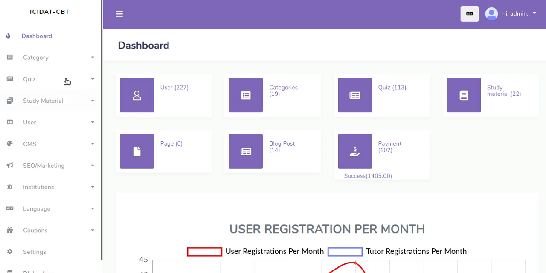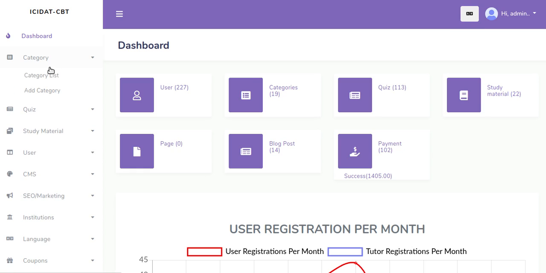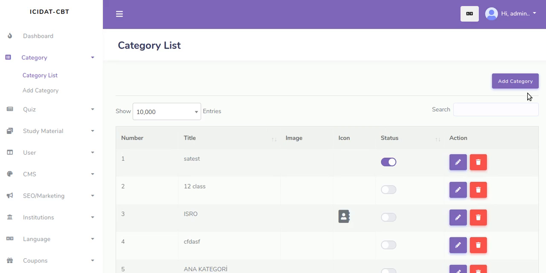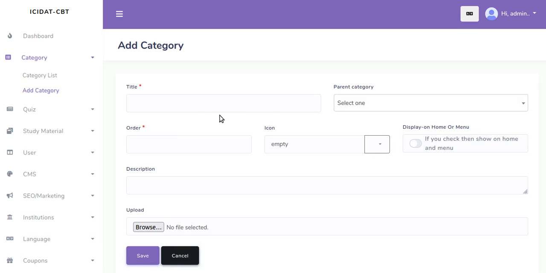You can create categories here, in the category list. Let me show you. These are the categories so far. You can add a category here. This exam is for medical students, it's a category. This exam is for engineering students, it's a category. You can decide to display this category on the home page or the menu if you wish to, by selecting this.